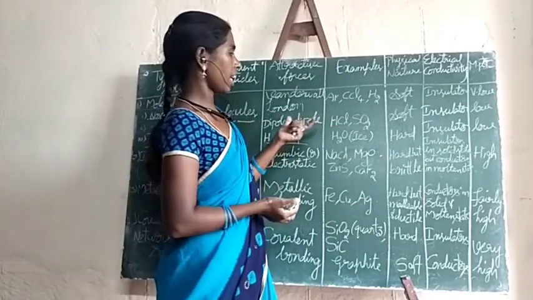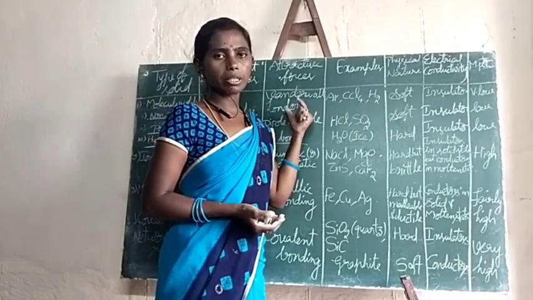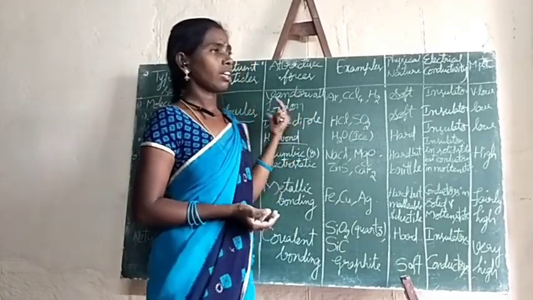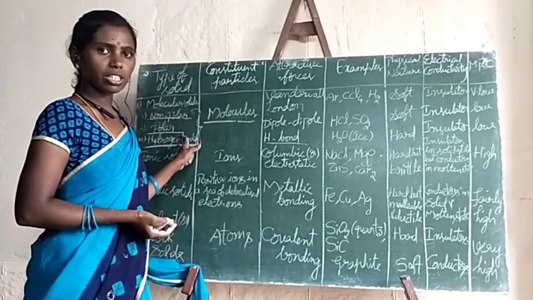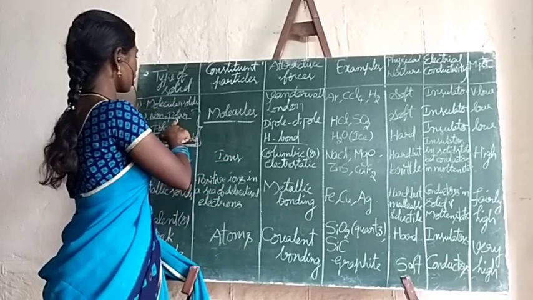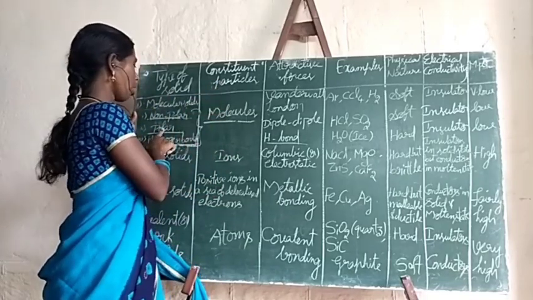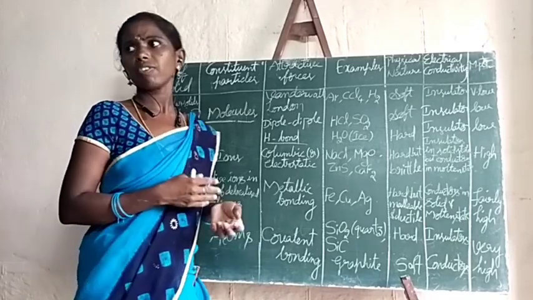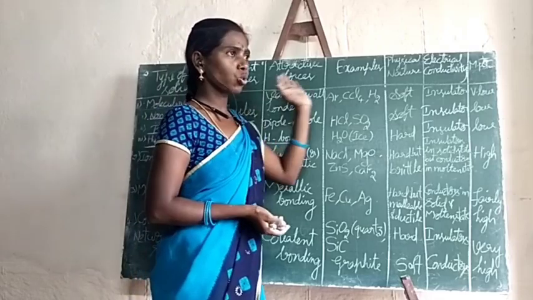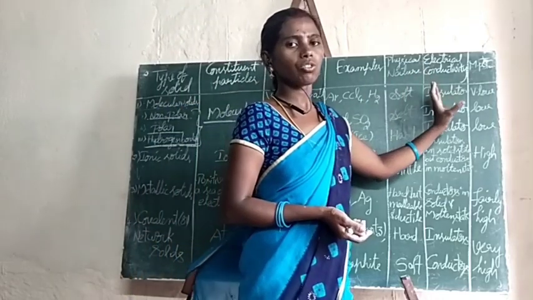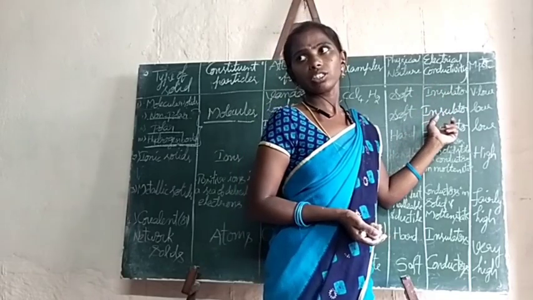Why they act as insulators? See here, there is no charge separation in these three molecular solids. In the case of non-polar molecular solids, there is no charge separation. Polar and hydrogen bonded, wherever you see, there is no charge separation. As there is no charge separation, due to the absence of free electrons or ions, they will act as insulators.